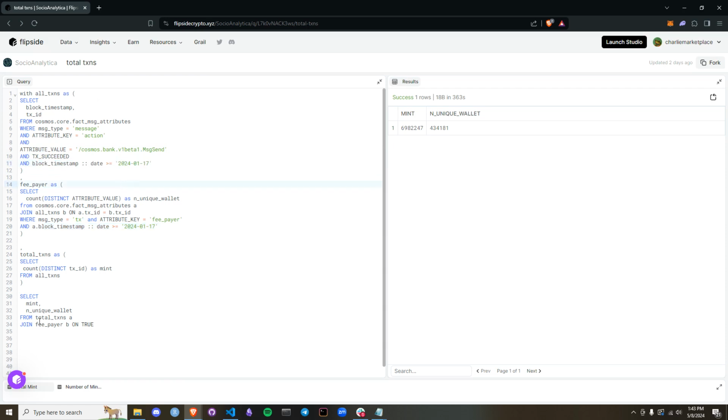Looks like they're looking for the transaction. Let's go bottom up. They're looking for the distinct number of transactions and the unique number of wallets for the transactions that have an action that includes this action. So the number of transactions that do this and the number of unique people that do this. And you can tell because there's a join on the transaction IDs between all transactions. Okay. So yeah, let's see if we can beat 363 seconds.